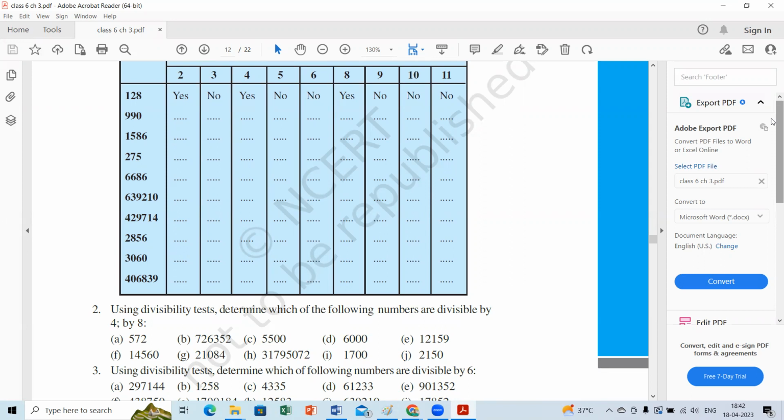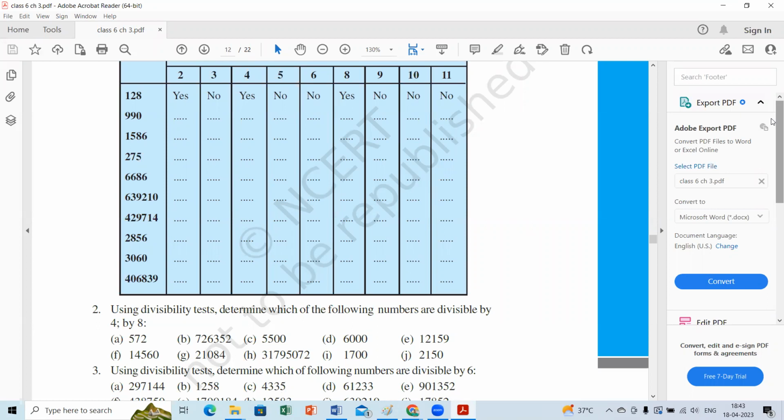Come on, 2 rule true. You please tell yes or no. 2 rule true, by looking at the last digit, whether it is even or odd. Yes, ma'am, it is true. What about 3 rule? Sum up all the digits. 6 plus 3, 9, 9 plus 9, 18, 20, 21. 21 goes in 3 table? Yes, 3 rule, yes.